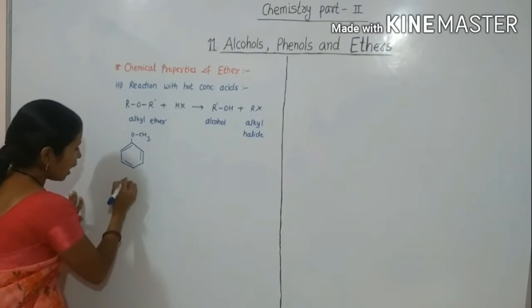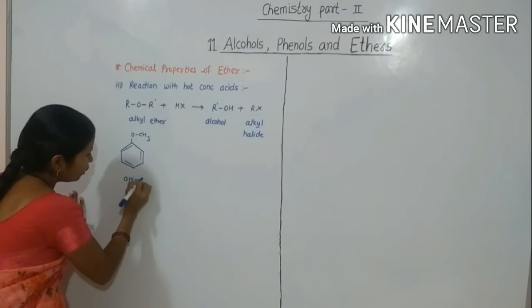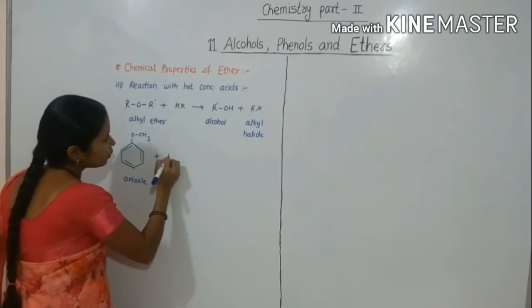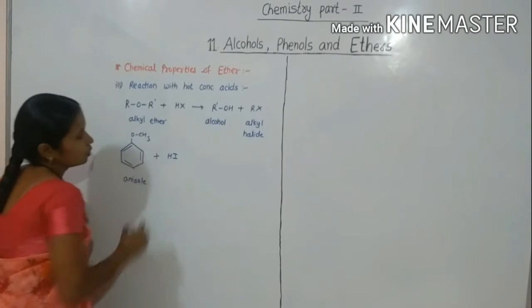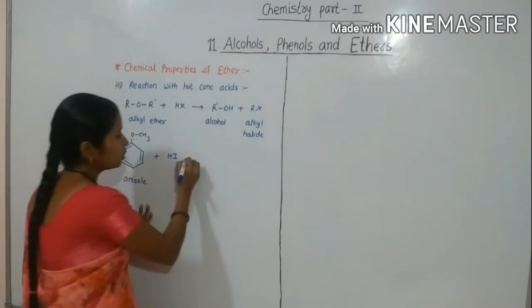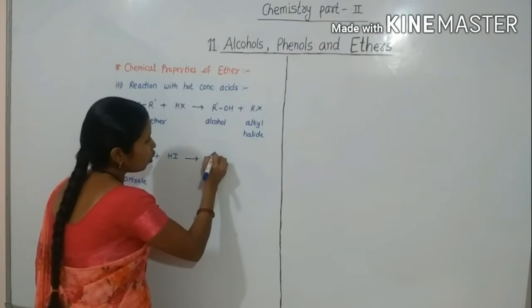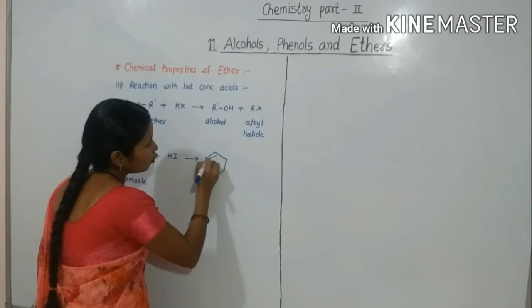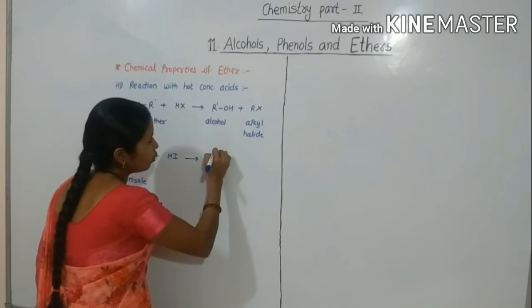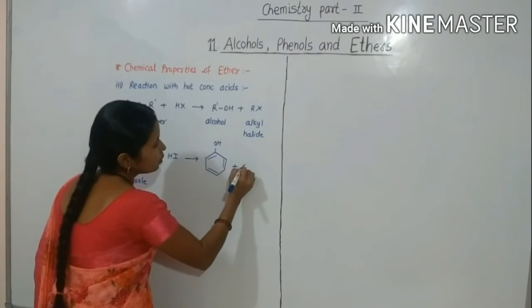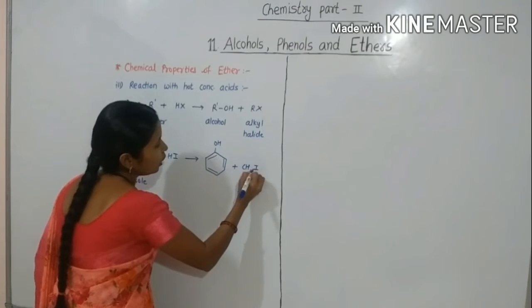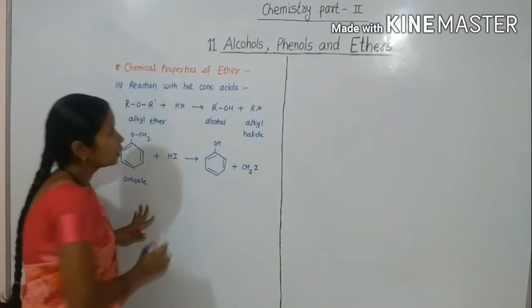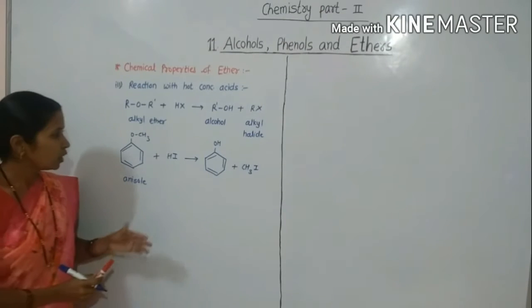OCH3, this is anisole. Anisole reacts with acid. There is formation of phenol plus methyl iodide.